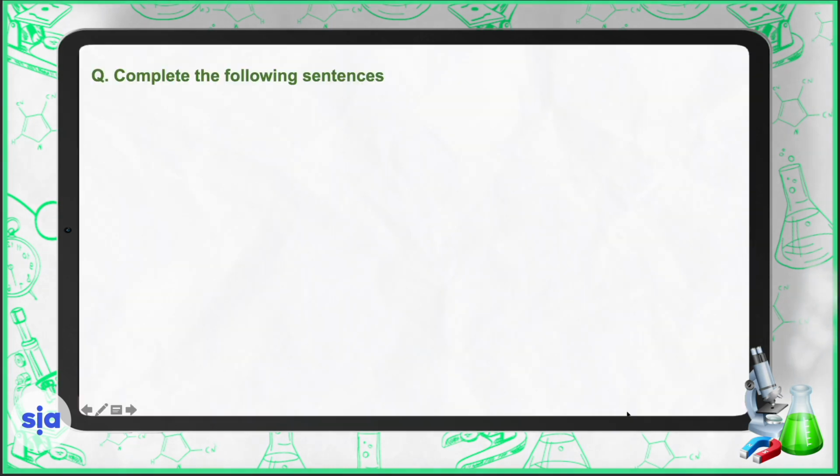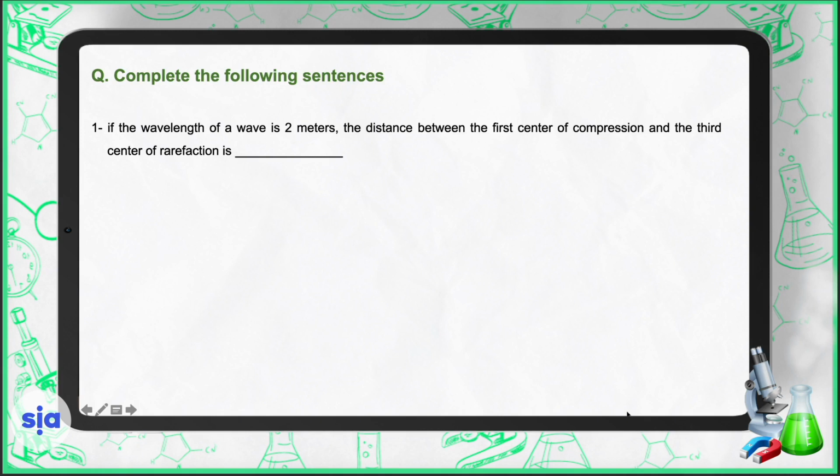Now it's time for questions. Complete the following sentences. If the wavelength of a wave is 2 meters, the distance between the first center of compression and the third center of rarefaction is 4 meters.